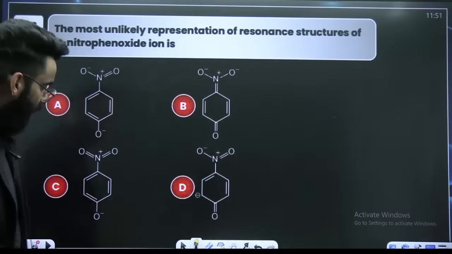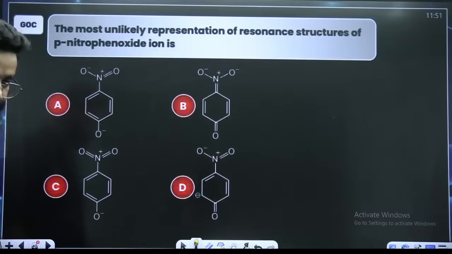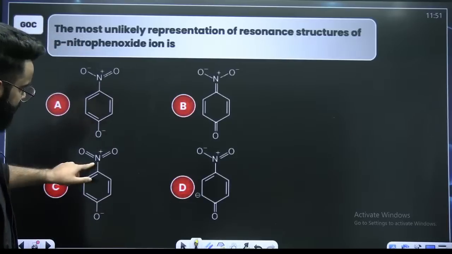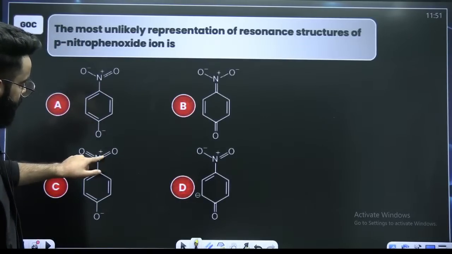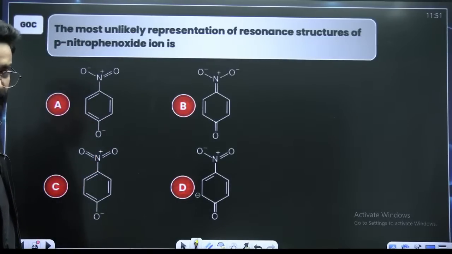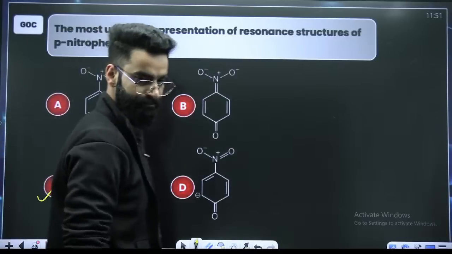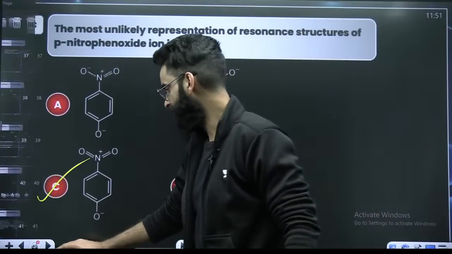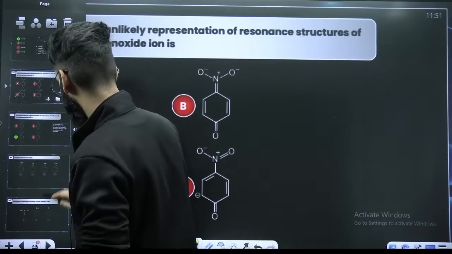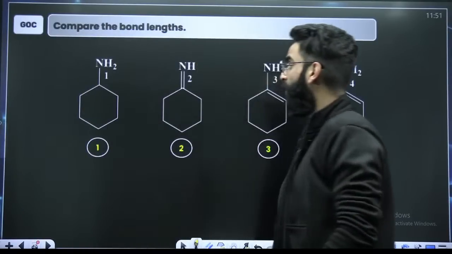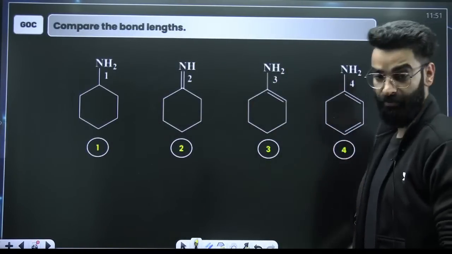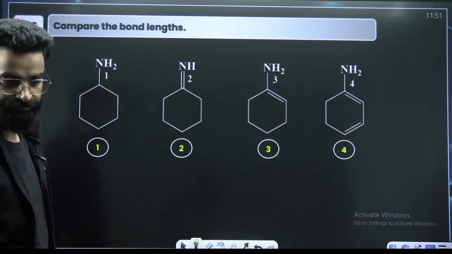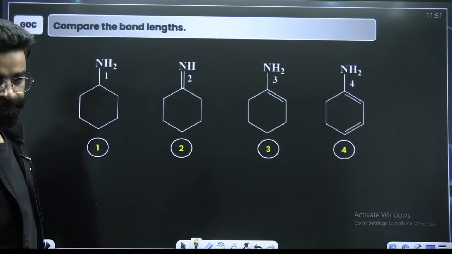Okay. So what do you think is the answer of this particular question? I can see the majority of the students are coming up with option C. If you look at option C, over here nitrogen is forming 1, 2, 3, 4, 5 bonds. Have you ever seen nitrogen forming 5 bonds? Don't say yes. Okay, compare the bond lengths, 1, 2, 3, 4. You have to compare these bond lengths, guys.